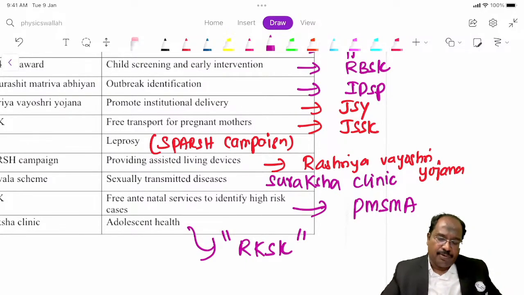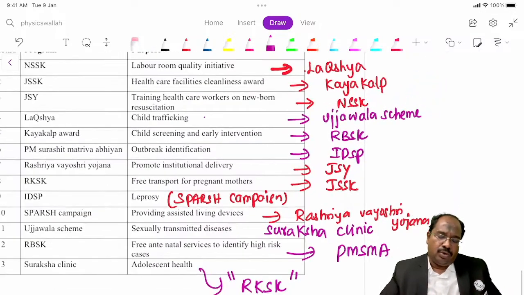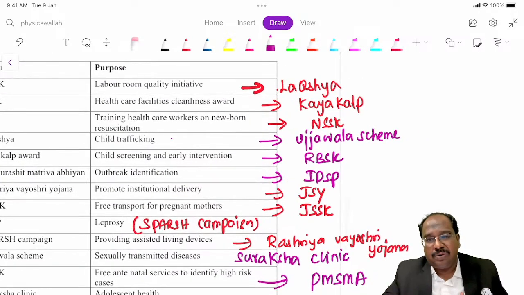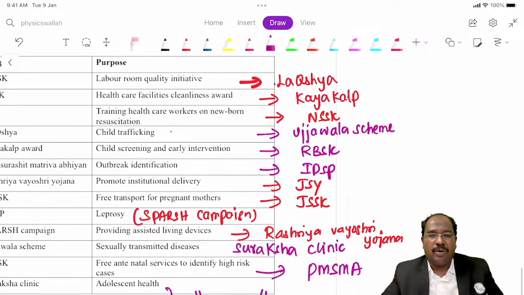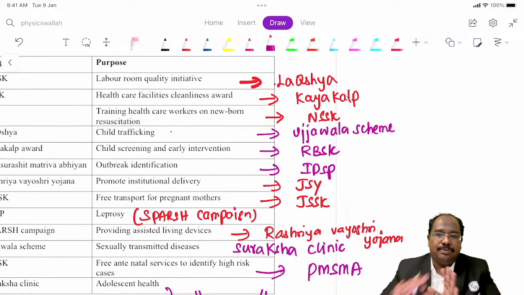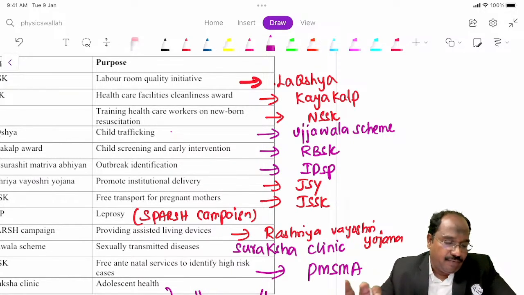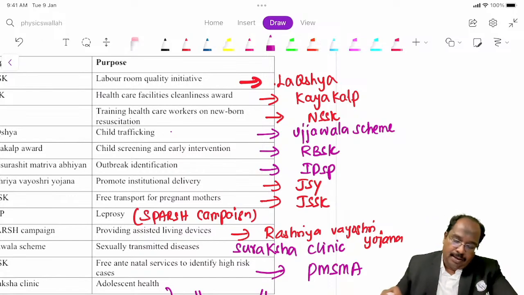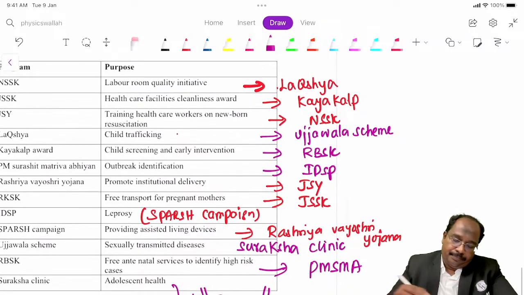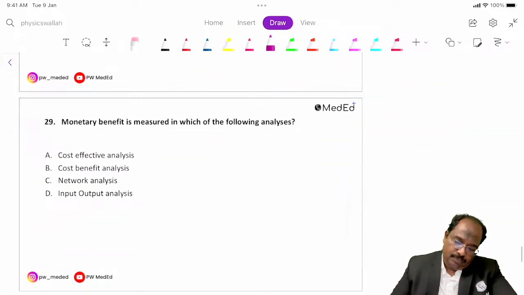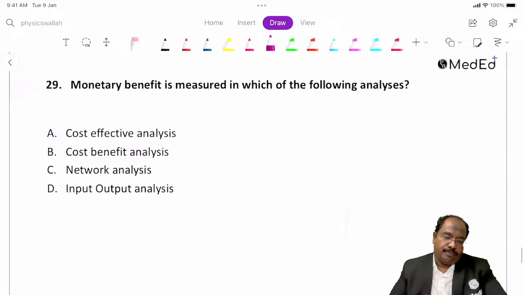Are you able to follow this? These are some of the programs. Don't worry about the NEET exam, very rarely they will ask updates. You stick to the basic concepts. They are asking in a different way only. Fine, we'll go to the next question.